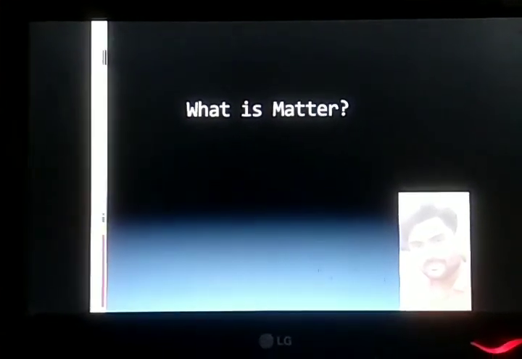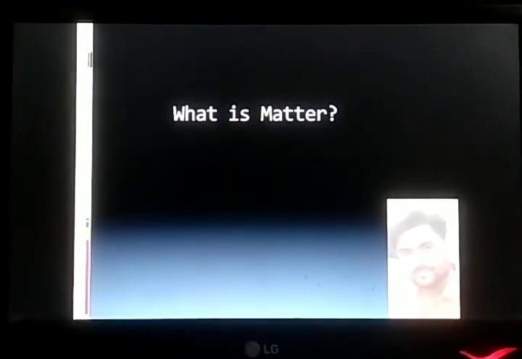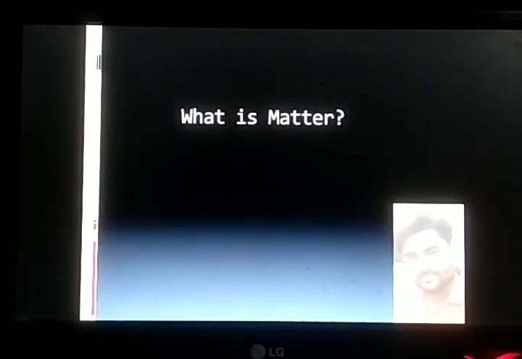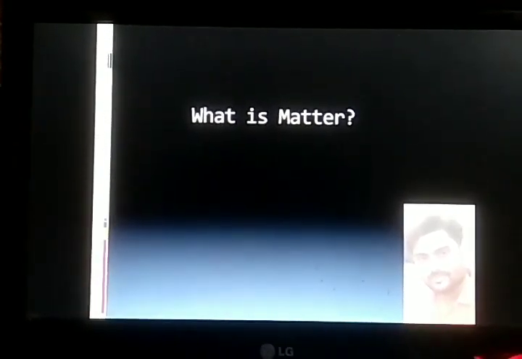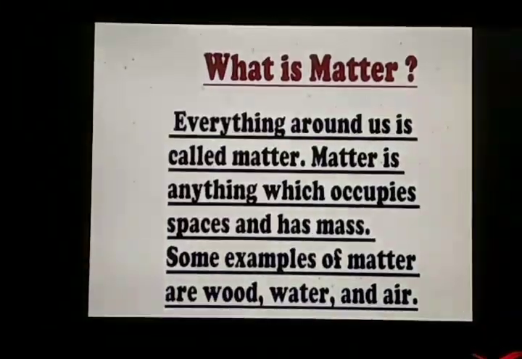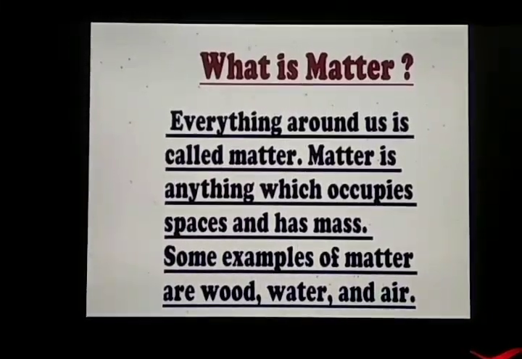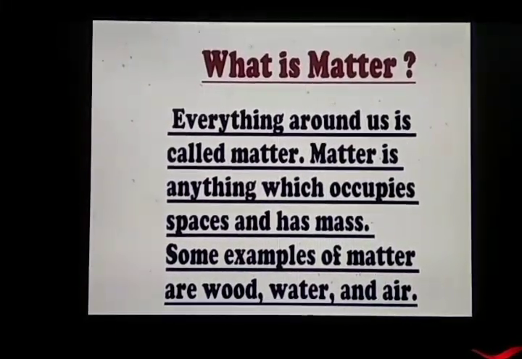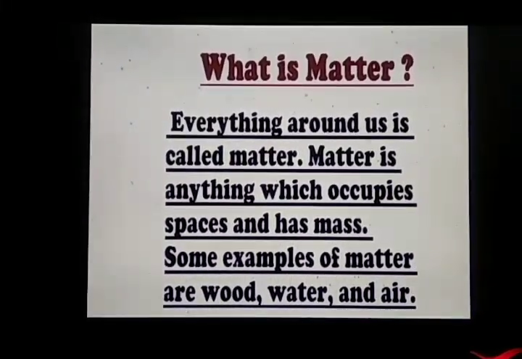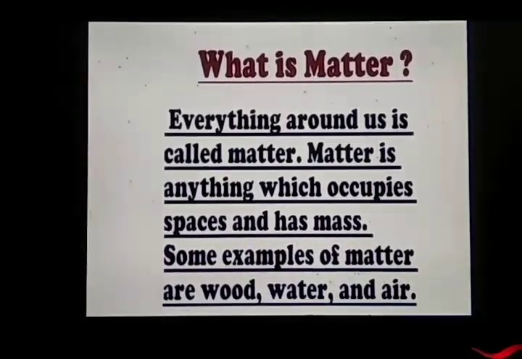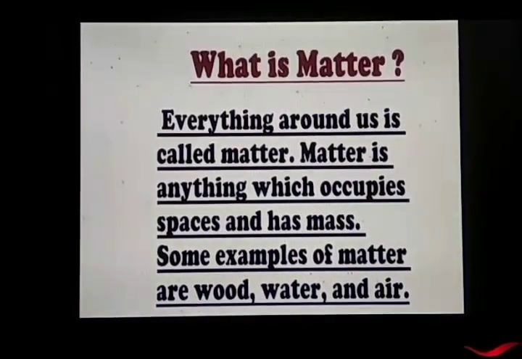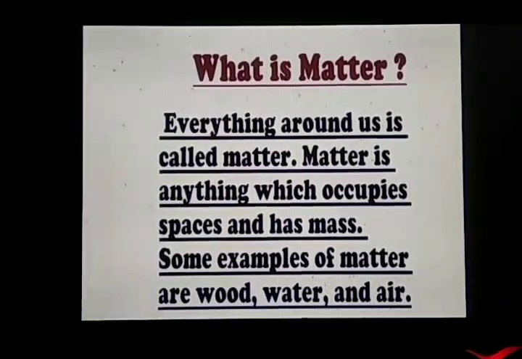Now let us come to our topic. What is matter? Matter means everything around us is called matter. In chemical terms, we can say that matter is anything which occupies space and has mass, isn't it?